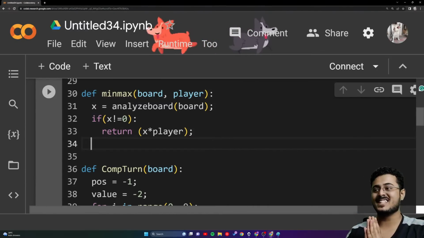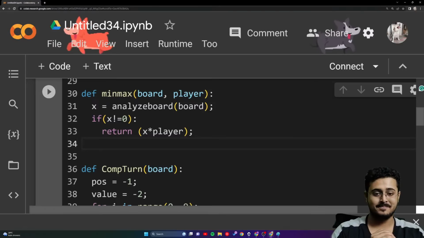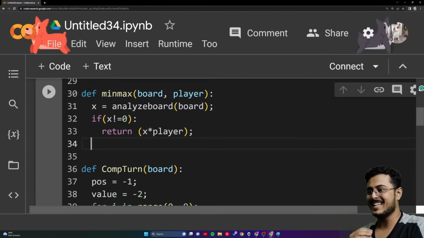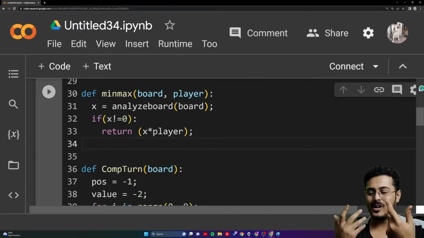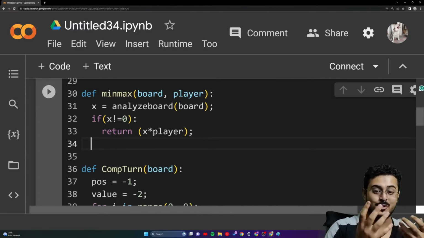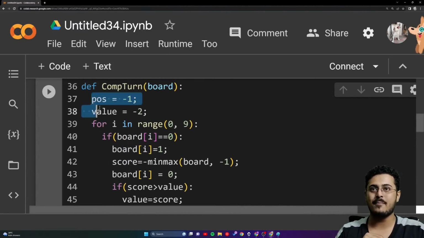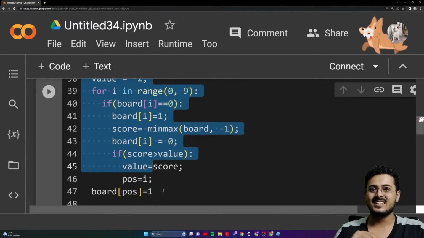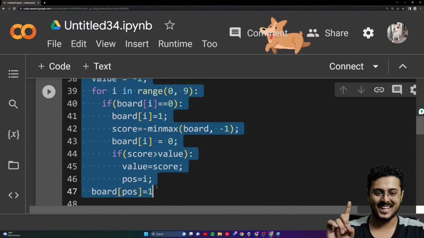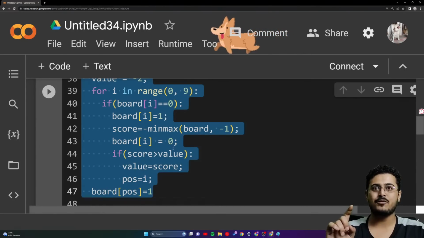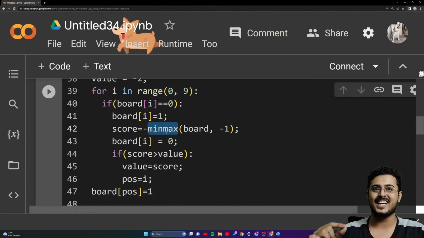What if I tell you that you have already implemented the min-max algorithm? You just need to copy paste it. You will say, "Arey, chutiya bana raha hai." But it's true. You have already implemented the entire min-max algorithm. You just need to copy paste it. This computer's turn is actually the first step of the min-max algorithm. And instead of calling some other function here, we'll be calling the same function again and again.